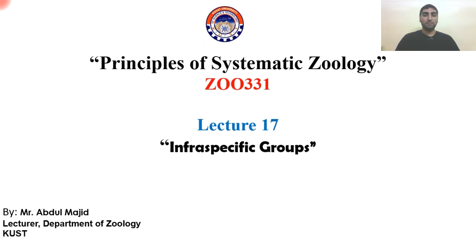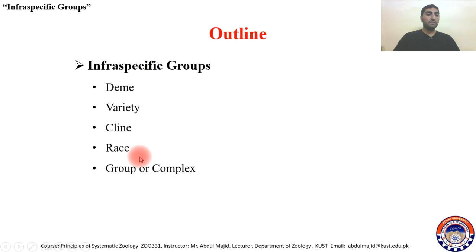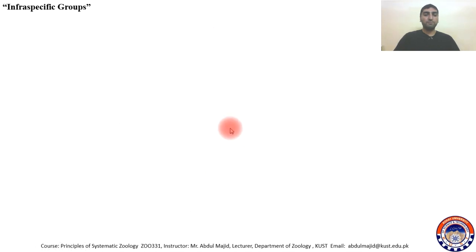Today we will discuss infra-specific groups. Outlines of today's lecture are: we will discuss infra-specific groups like Deem, variety, Cline, race, group or complexes, section, series, divisions, etc. with examples.